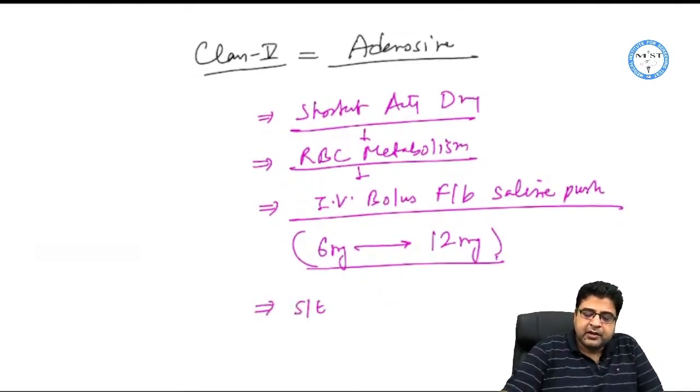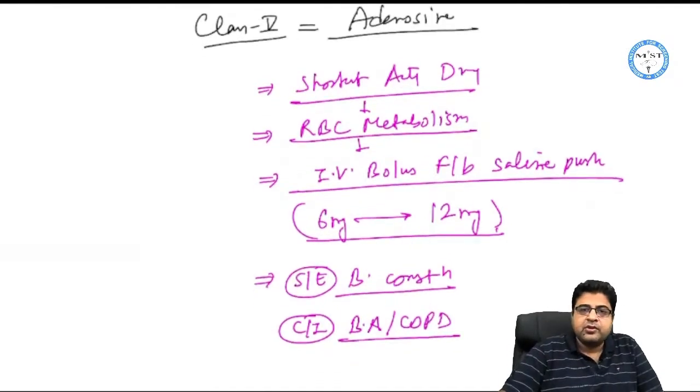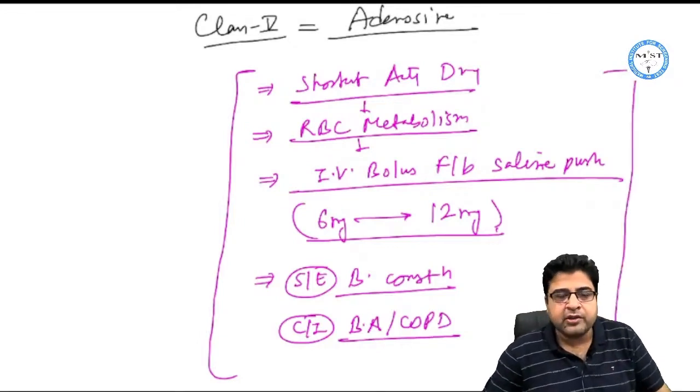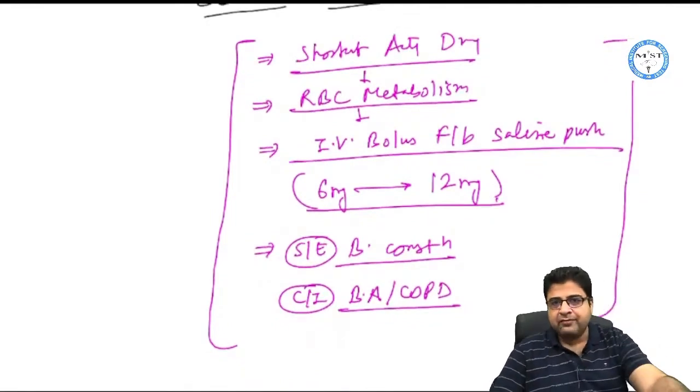The important side effect of the medicine is bronchospasm. So this drug should not be given to a patient of bronchial asthma and COPD. In patients of bronchial asthma and COPD, this adenosine should not be used, anti-arrhythmic drug. So that is all about this topic, CVS.